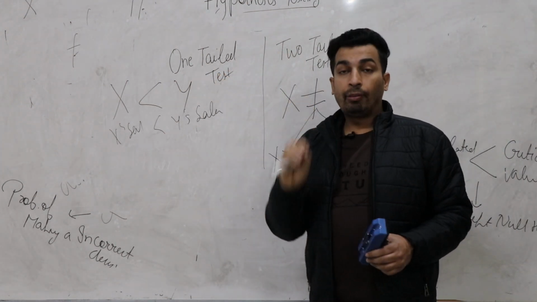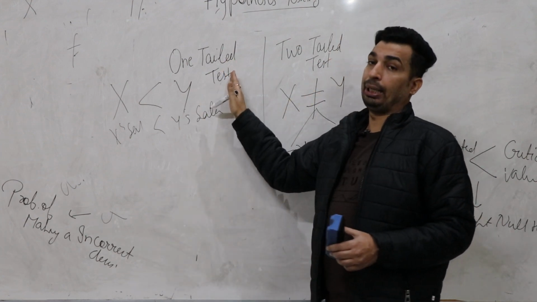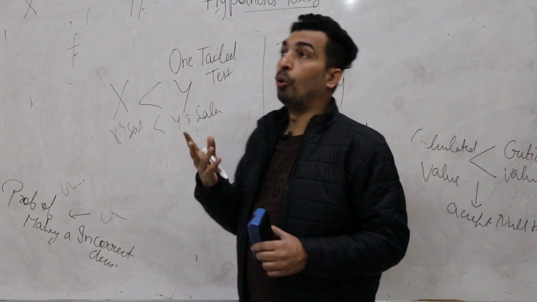Clear? Whenever a concrete figure is mentioned, you can easily come to a conclusion, and the case is one tail. Let me explain with one more example.